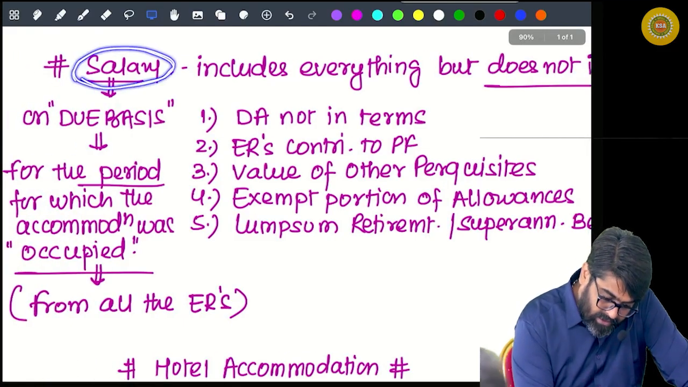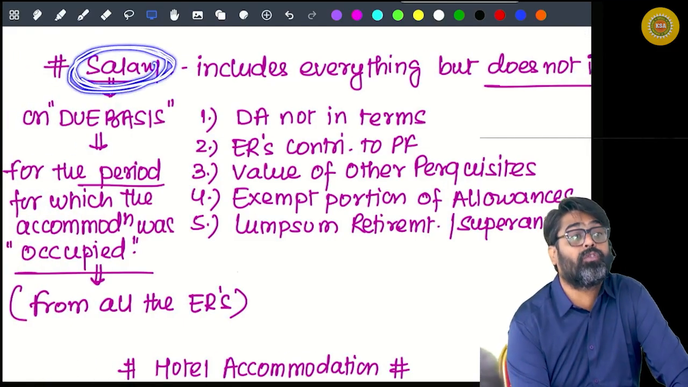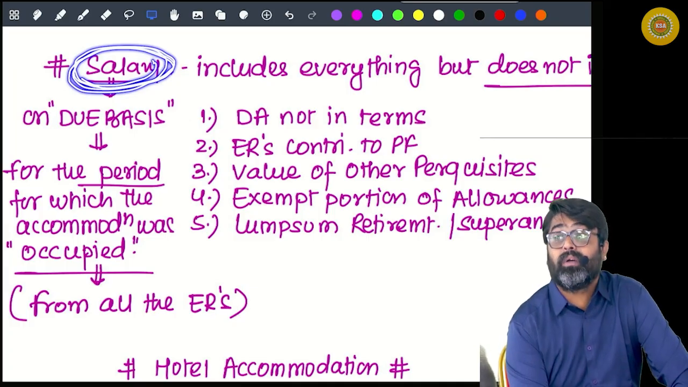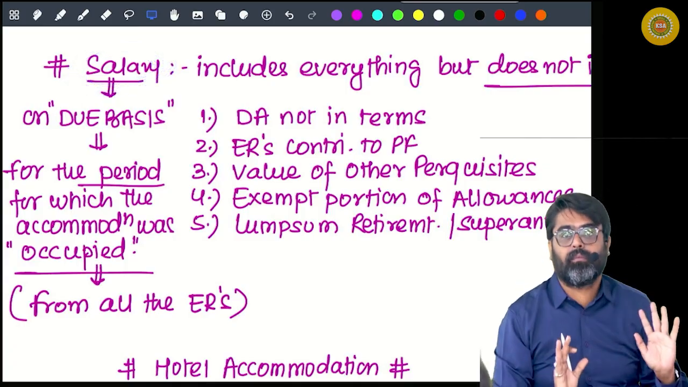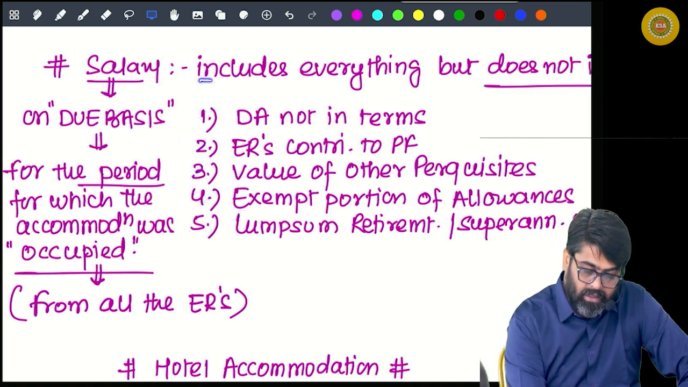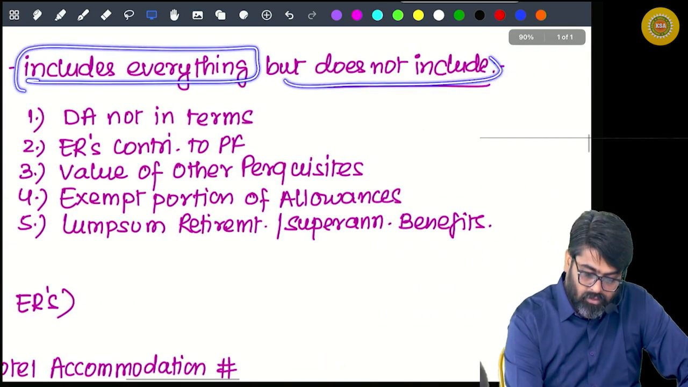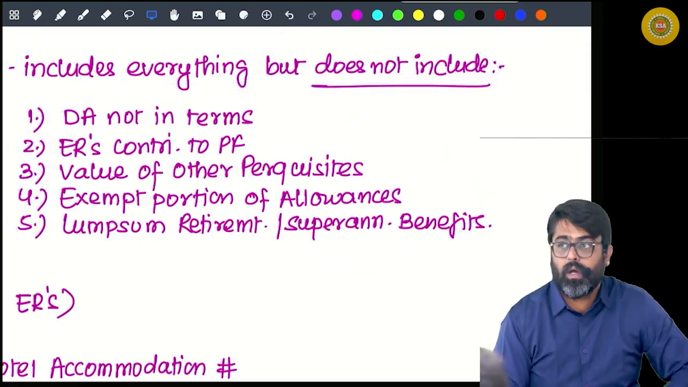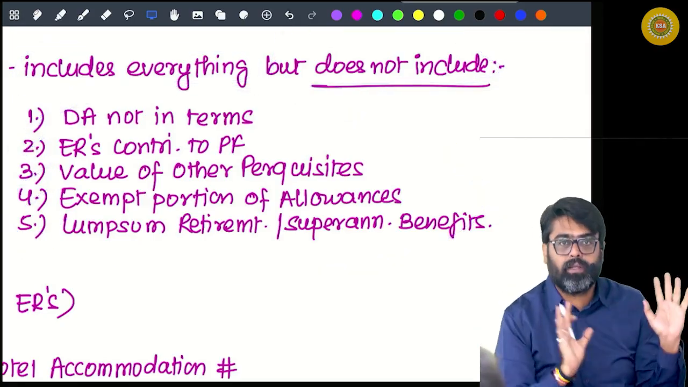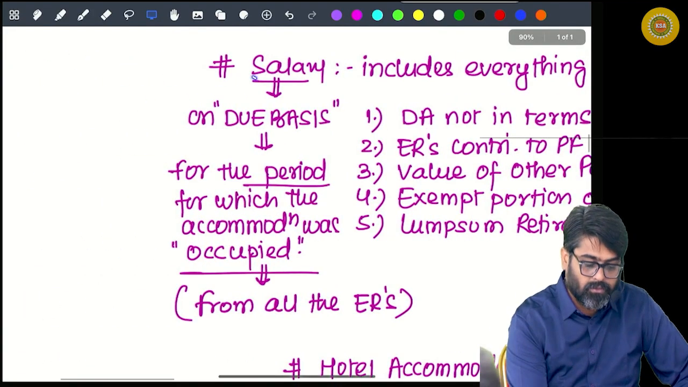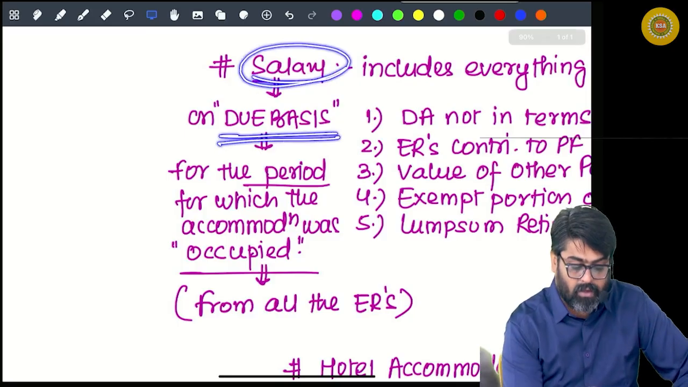The salary for valuation of perquisite accommodation facility will include everything except 1, 2, 3, 4 and 5. The salary includes everything but does not include 1, 2, 3, 4, 5. These 5 things you will not include. Other than these 5 things, take everything from your salary statement. Add all of them, you will get salary. But remember, this salary has to be taken on